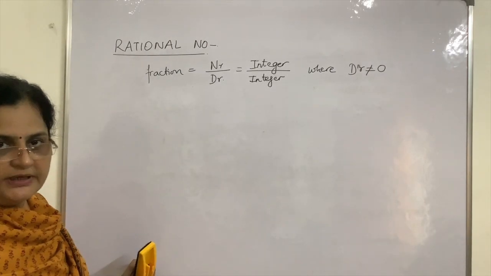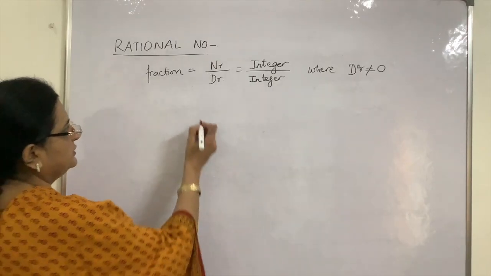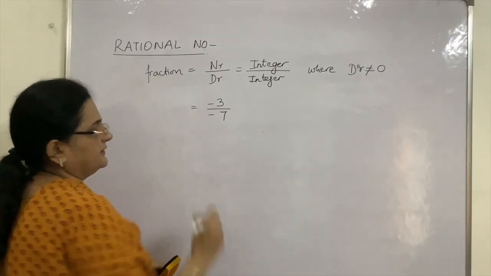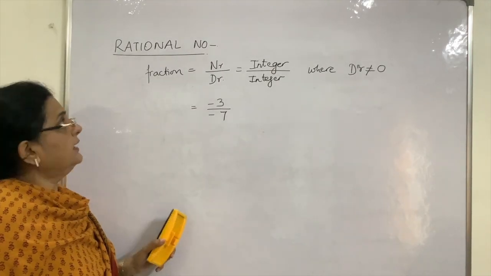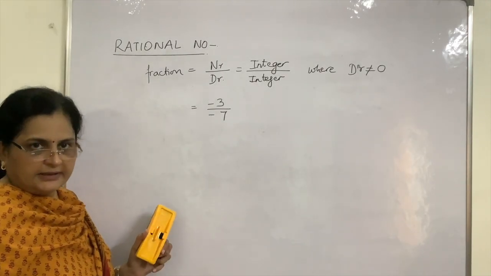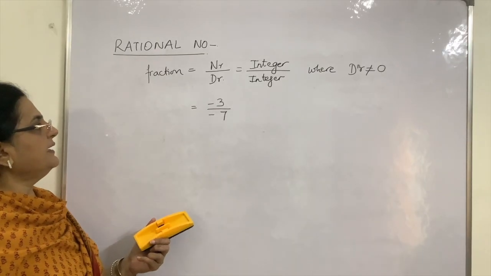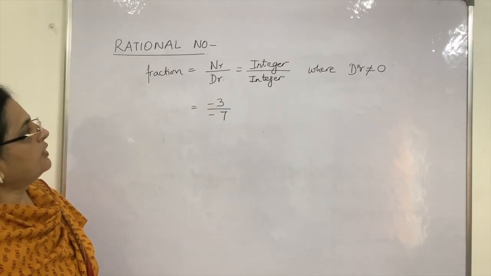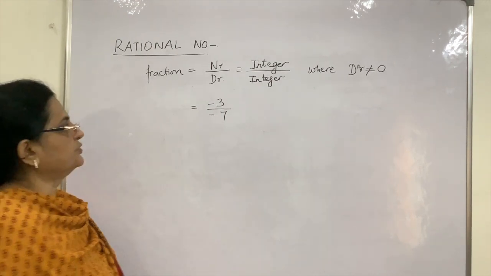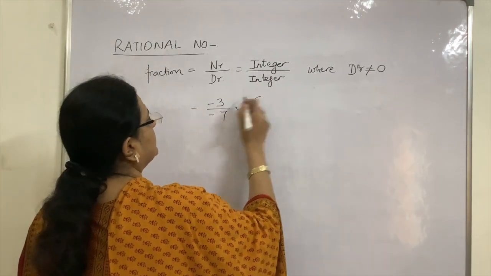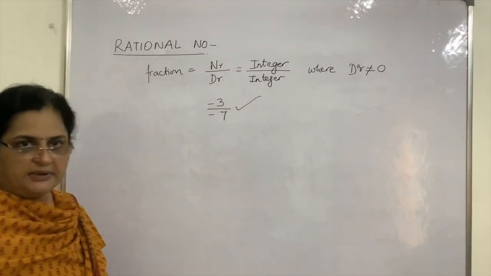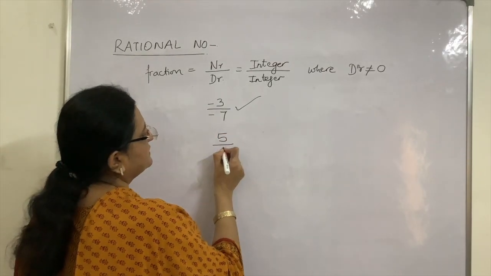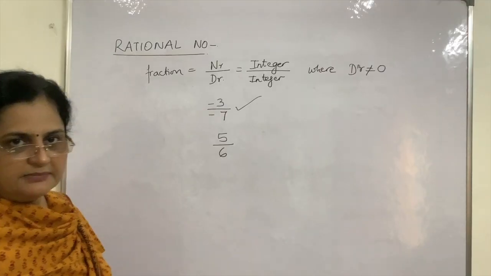Now, if you want me to take some examples, of course. So minus 3 upon minus 7, let us see. Is this a rational number? Yes, it is a rational number. Why? Because it is integer upon integer and the denominator is not equal to 0. Supposing I take another example, let me say 5 upon 6, rational number?